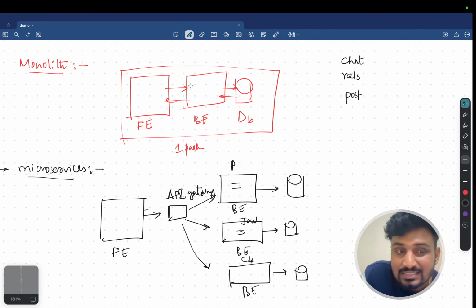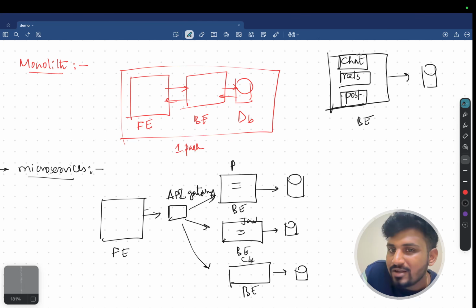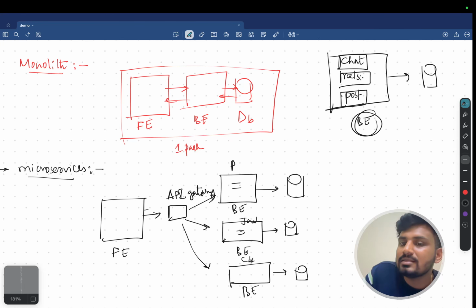Now in this monolithic, all these are combined into one backend only, and all will be connected with one particular database. Chat is one service, reels is another. All these functionalities, all these different applications, are stored in only one backend. In the sense, they are stored as particular functions inside only one unit, which we call monolithic.